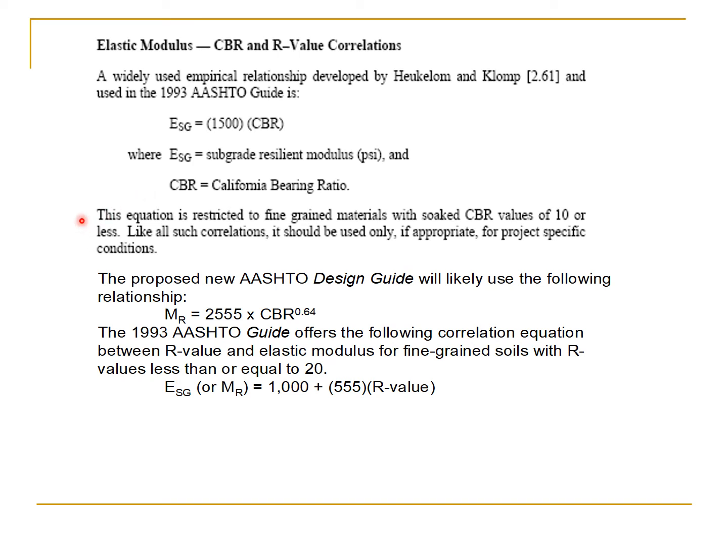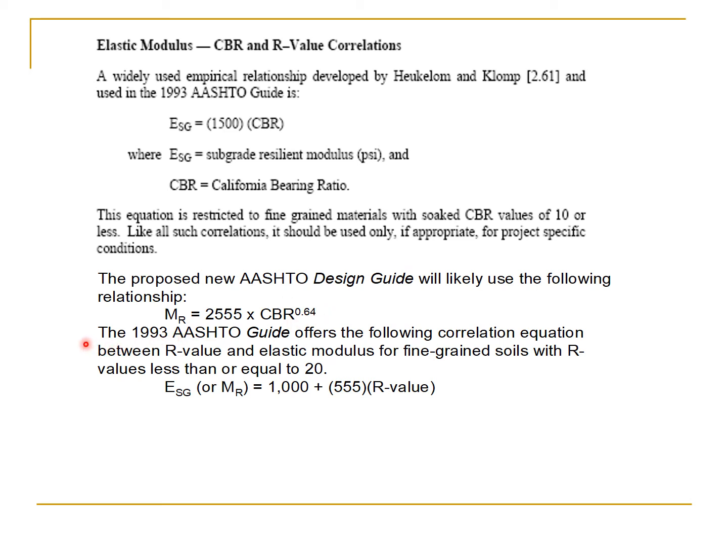This equation is restricted to fine-grained materials with soaked CBR values of 10 or less. Like all such correlations, it should be used only if appropriate for project-specific conditions. There is another relationship, where the modulus of resilience is equal to 2,555 times CBR to the power 0.64.